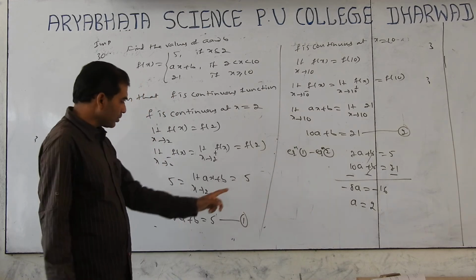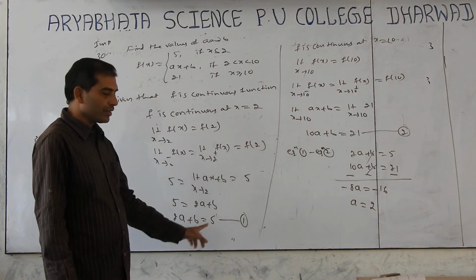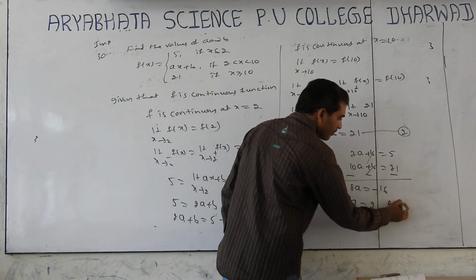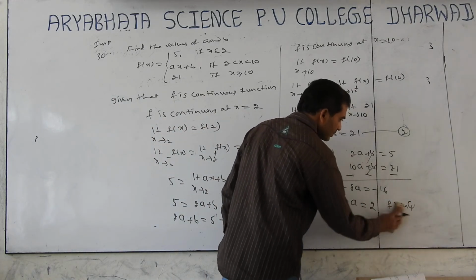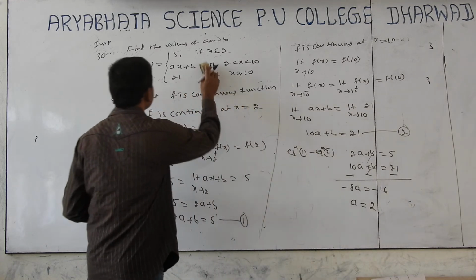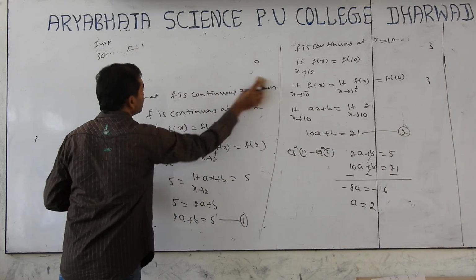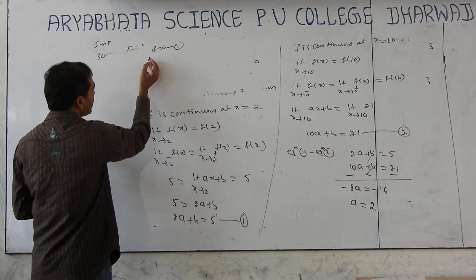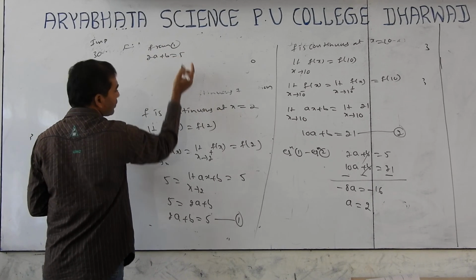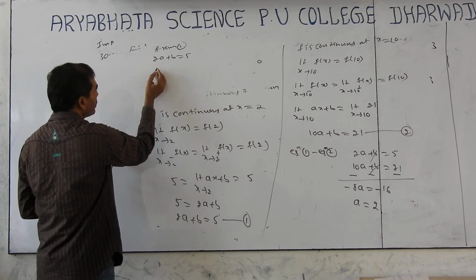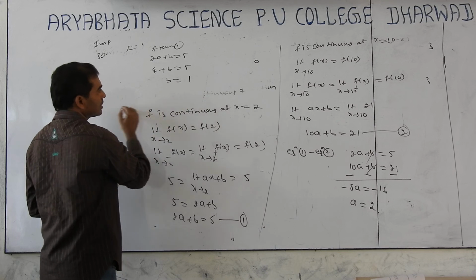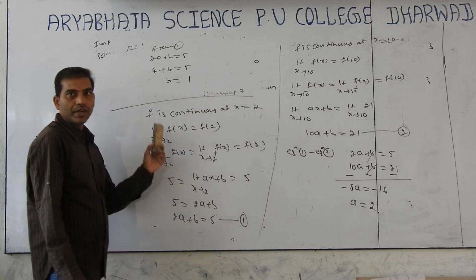Substitute a in equation either 1 or 2. So from 1, 2a plus b equal to 5, a equal to 2, 4 plus b equal to 5, b is equal to 1. This is the answer: a equal to 2 and b is equal to 1.